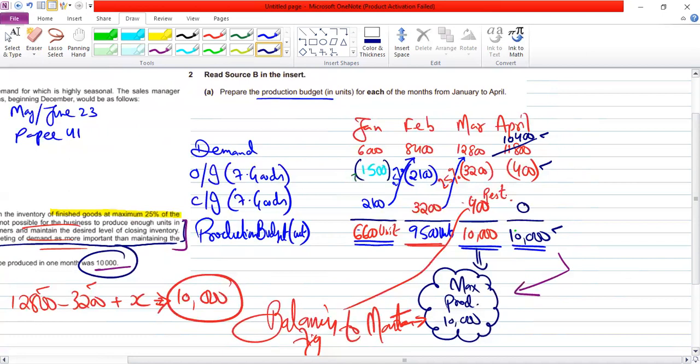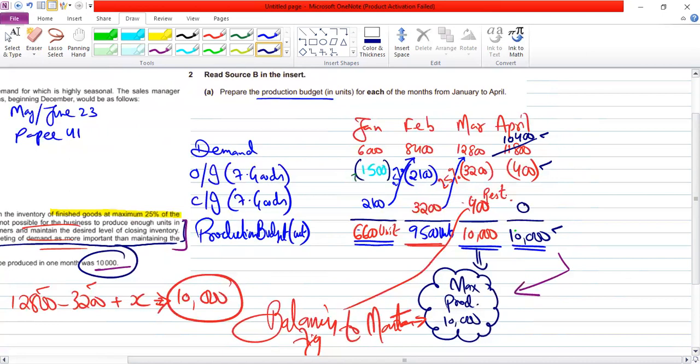And if negative closing is coming, closing can never be negative. We cannot keep closing. If we are not keeping closing and still it's not coming to 10,000, we have to see what is written in the paragraph. We cannot change opening because opening is coming from the previous month.